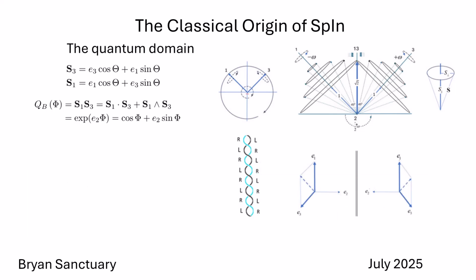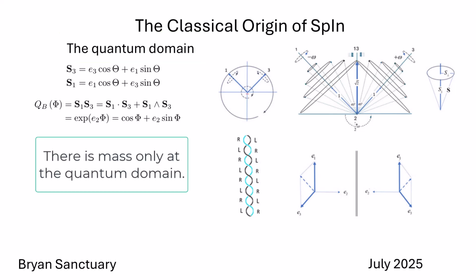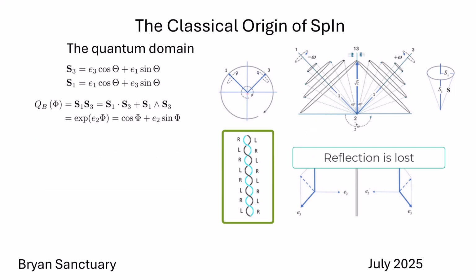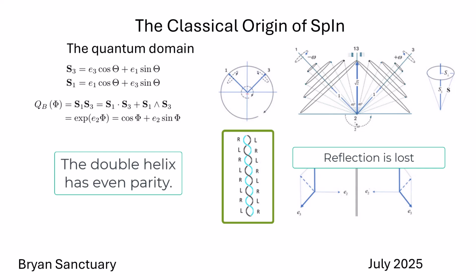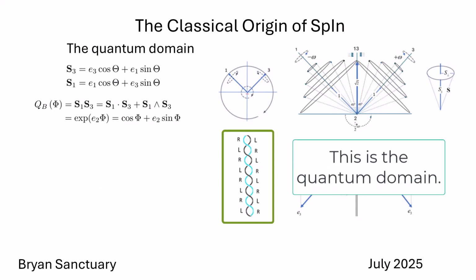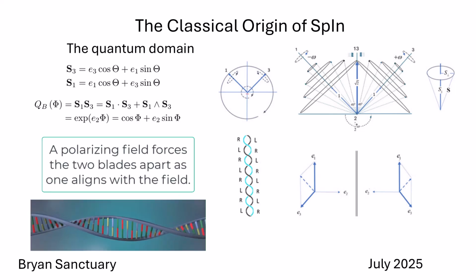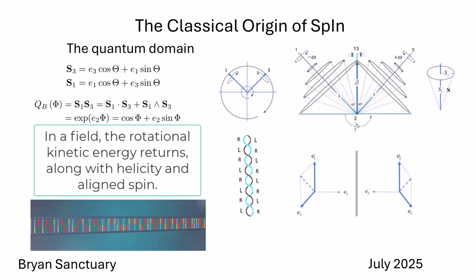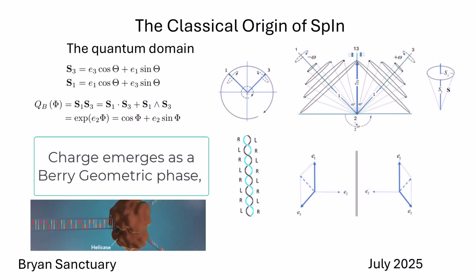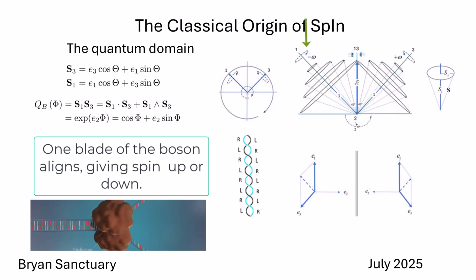the speed of light. We now arrive at the quantum domain that exists as locked energy composed of mass only in a state of even parity. It is easy to visualize how reflection is lost and the double helix of mass is formed. It is this state of even parity that defines the quantum state of the electron. That mass is locked energy. However, it is possible to force the blades to separate and unfurl, and in doing so, rotational kinetic energy and helicity return. Charge emerges as a Berry phase, and one blade of the boson aligns, indicating spin of up and down.